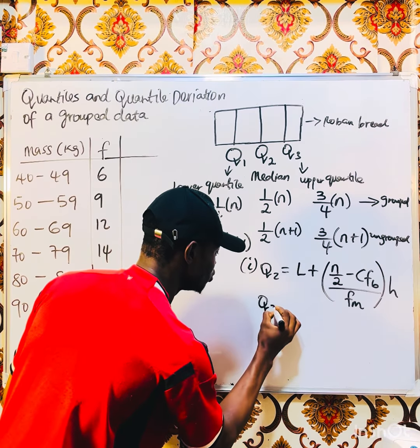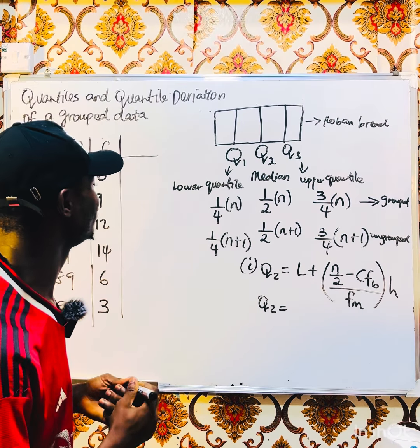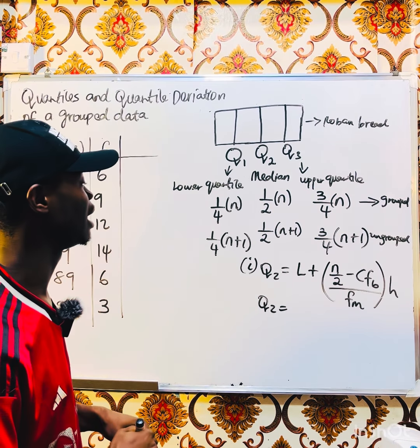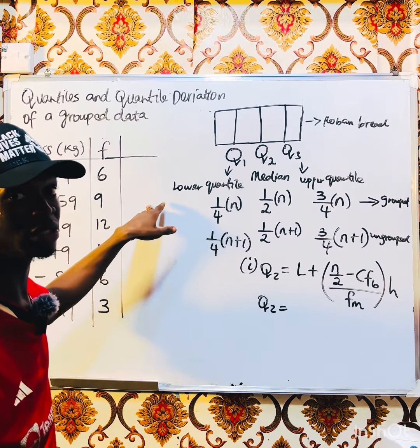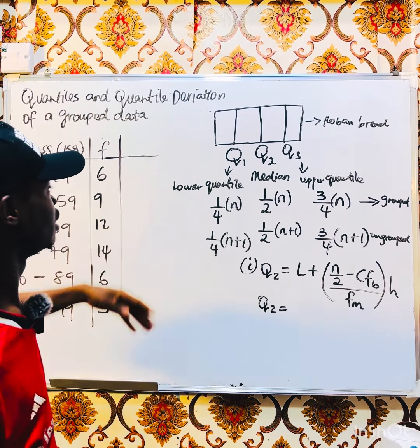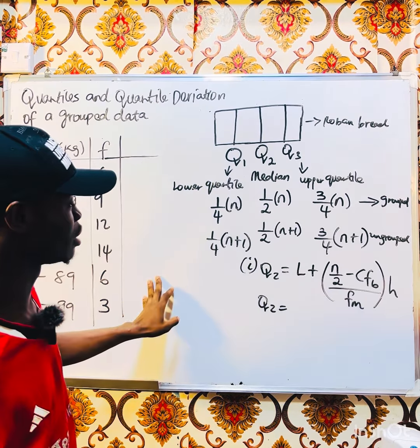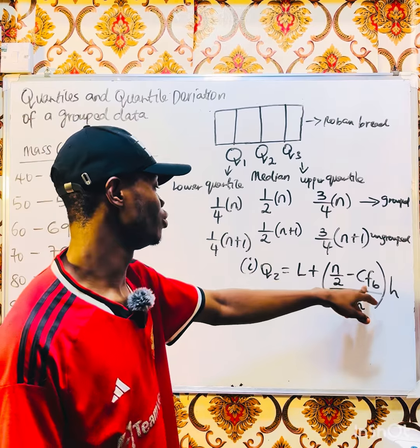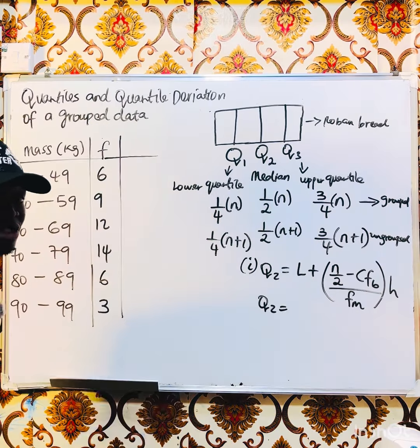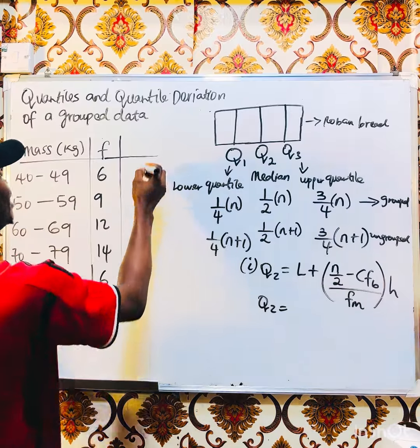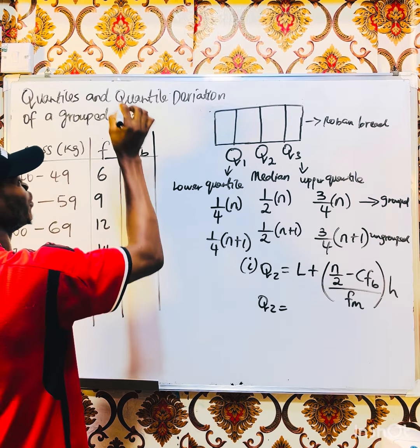So our Q2 is equal to what? What is our n? We don't even know all these things. Lower limit of the median class. This will tell you which table you are going to create, the number of columns you are going to create. We are looking for n. We don't have cumulative frequency. So these are the things we need to create. So we have another column, which is the cumulative frequency before the median class.